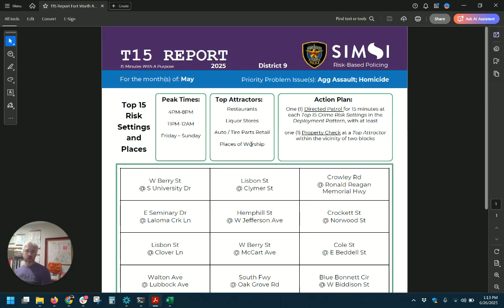So if I were to send an officer to Berrien University, I would probably want to send them there between 4 and 8 p.m. and say, hey, pay attention to any of the nearby restaurants or liquor stores. This allows you to take advanced analytics and bring them directly to the street in a way that a patrol officer or any other field level personnel can understand.